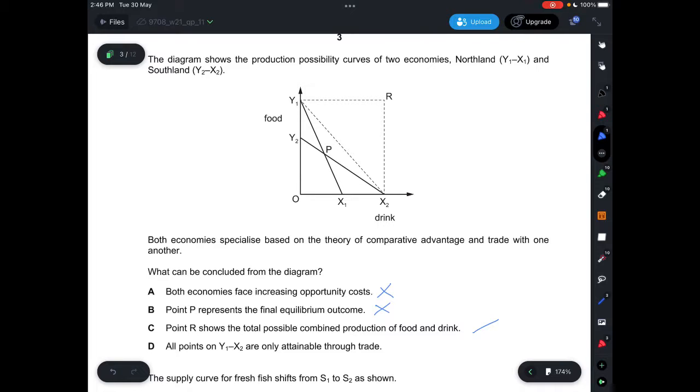Combining these two together, you get the total possible combined production of food and drink at R. Alright, and then for D, it says all points on Y1 to X2 are only attainable through trade, which is not correct. You don't exactly have to go through trade to be able to get a certain amount of goods. These can be obtained not through trade at all. So it doesn't have to be that. So the answer would be C.